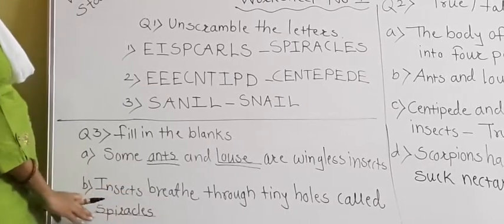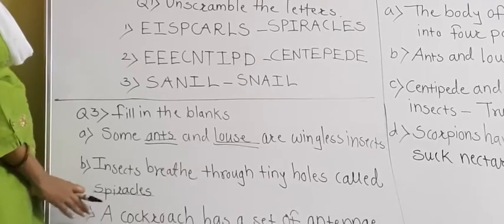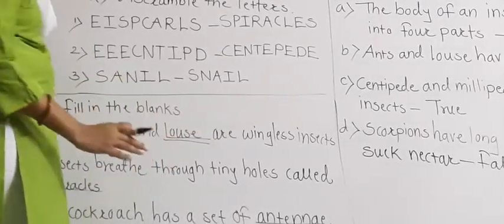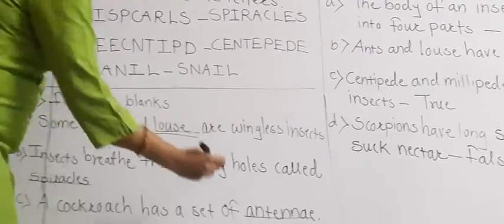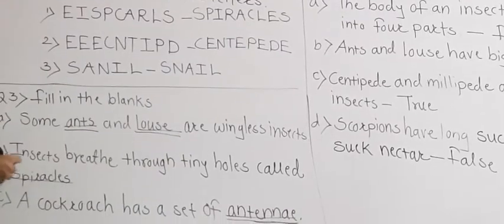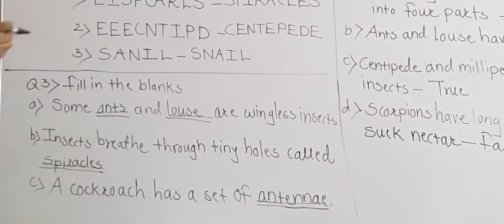So what is the answer? Spiracles. Now see sentence C, a cockroach has a set of, so the answer is antenna. So you have to underline this word and write down here antenna. I forgot to underline, but you must underline the answers.